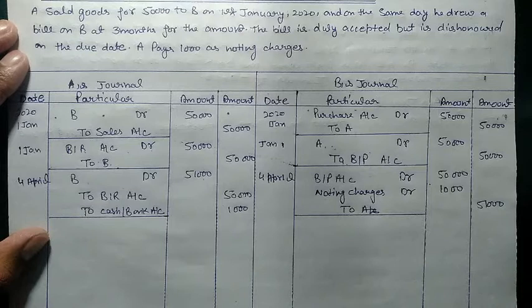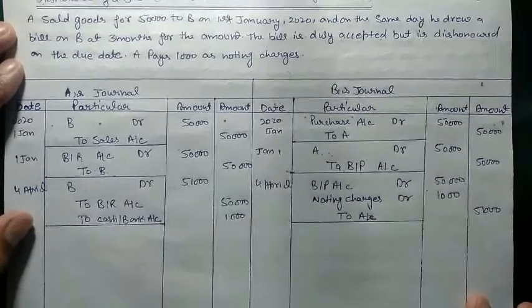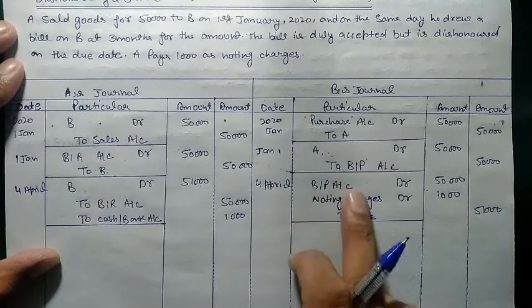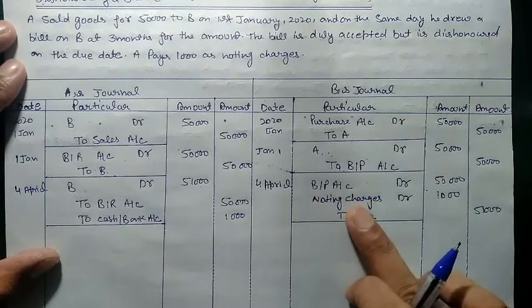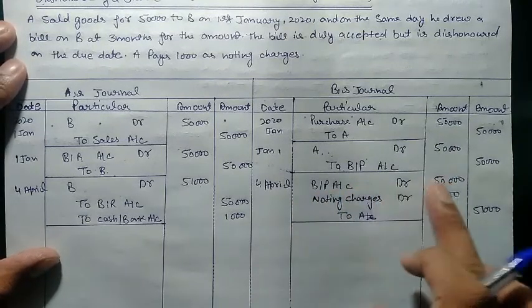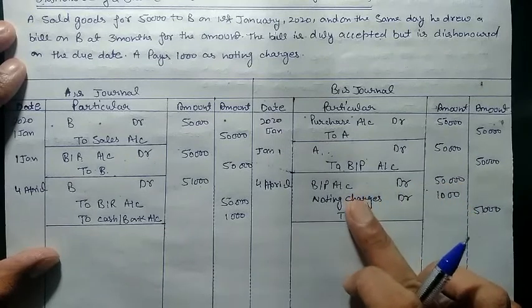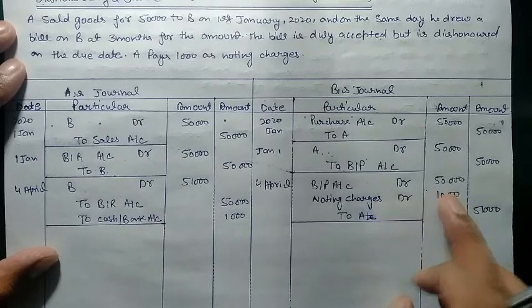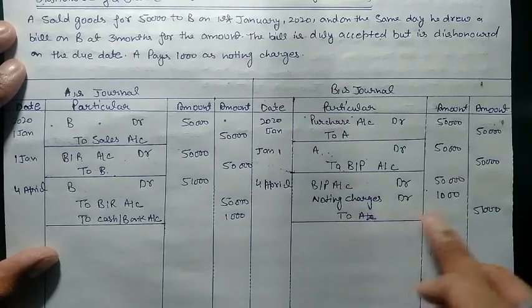So A is not liable for any noting charges that he is paying, because the bill is not met because of B. So B is responsible for the dishonor of the bill. So B will pay the amount of the noting charges here. BP will go by 50,000. He needs to pay additional charges, that are noting charges 1,000, and the total amount he needs to pay is 51,000.